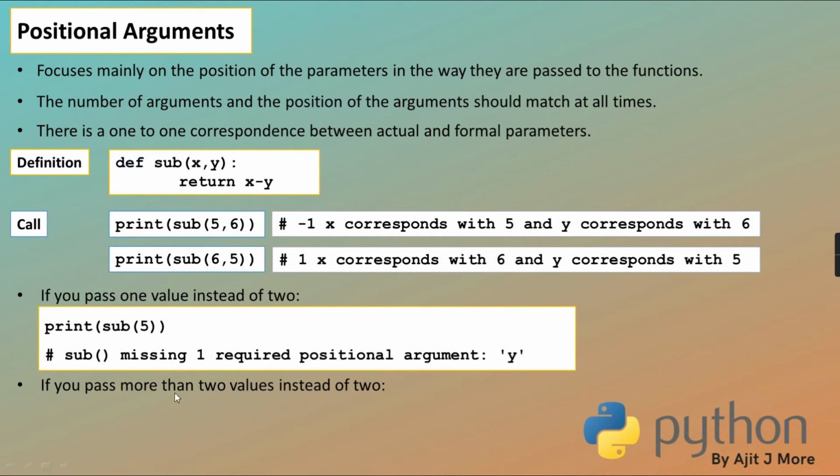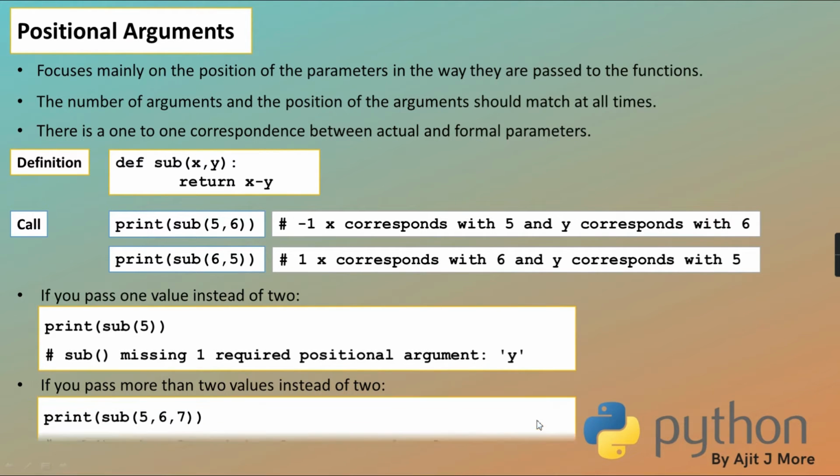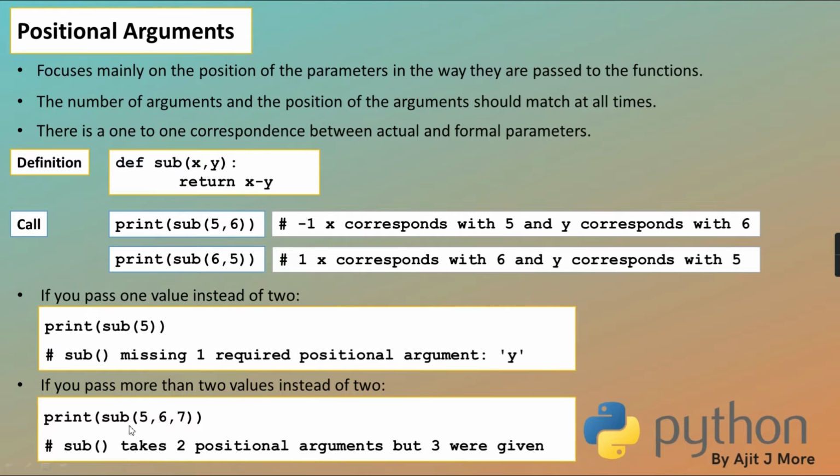See, I'm writing sub(5). It gives a type error, missing one required positional argument y. In the same way, if you pass more, it's going to give an error. It will say expected 2 but 3 were given, or expected 2 but 4 were given, whatever. See, I'm writing sub(5, 6, 7). Now it is saying that it is expecting 2 positional arguments only, but you have given 3.